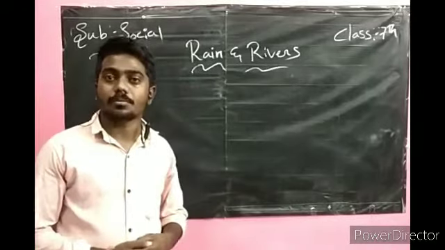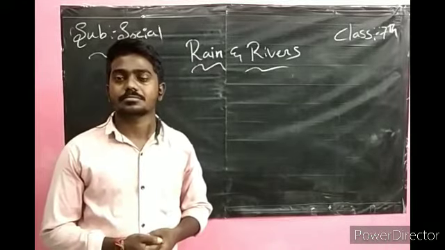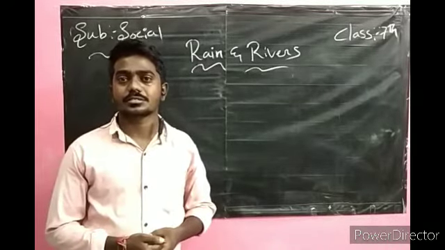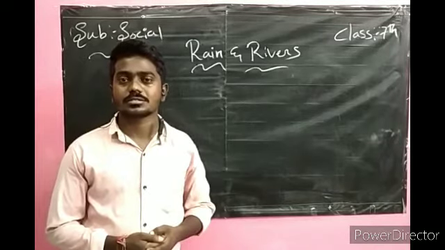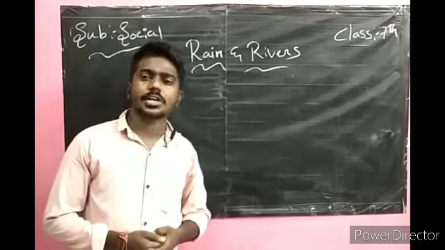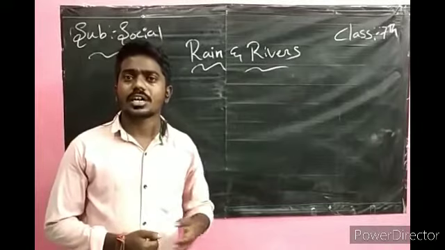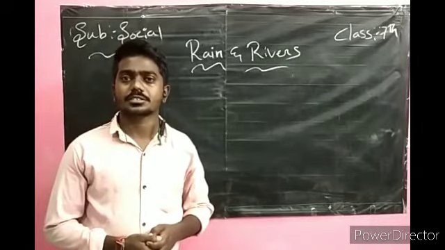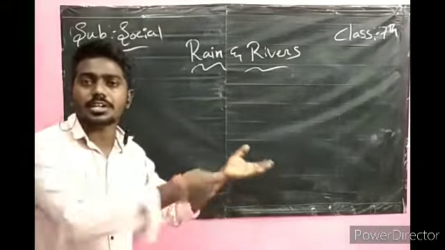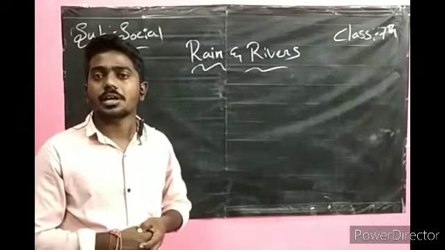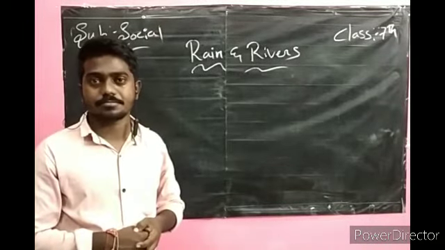Evaporation takes place from lakes, rivers, ponds, oceans. Evaporation also takes place from soil, plants, trees. If you keep a plate of water outside, a little bit of evaporation takes place too.